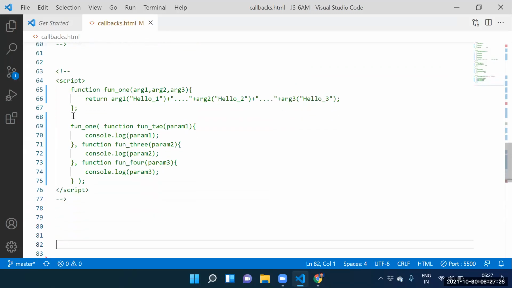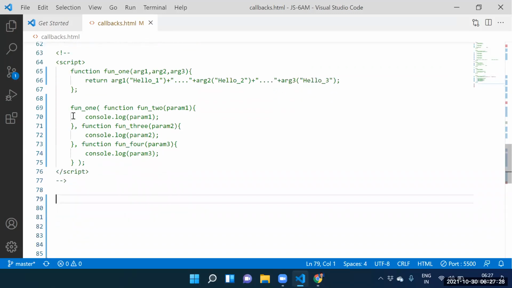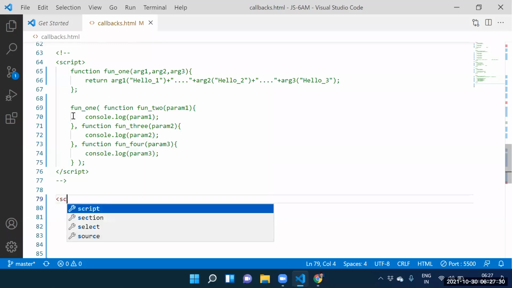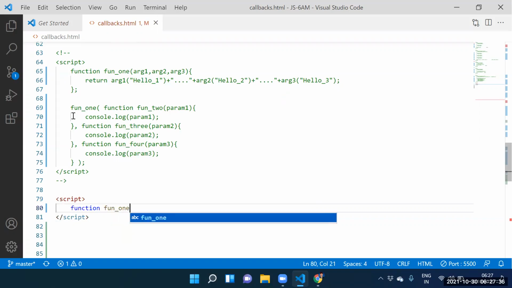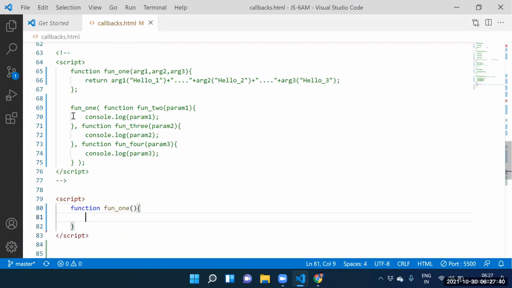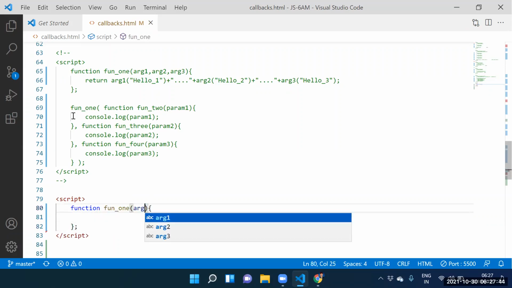Guys, can I create function one? Yes. Script tag. Function one. Here itself we need to pass the function one. How many arguments do we have here? Two arguments. Argument one, comma, argument two. Argument one, comma, next one is argument two.